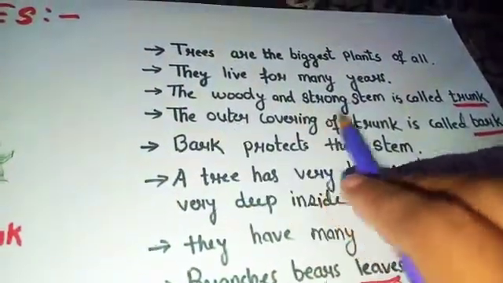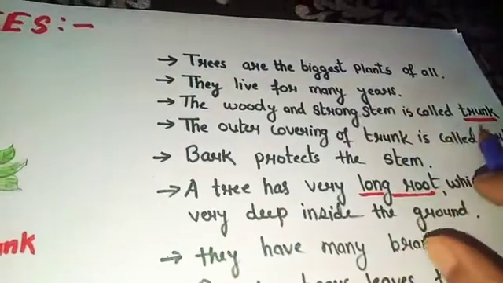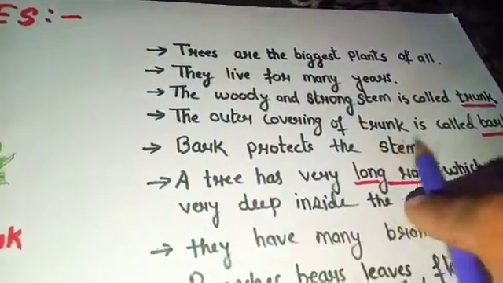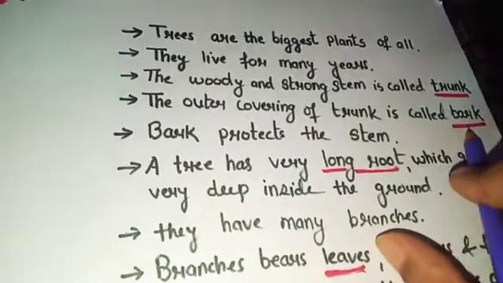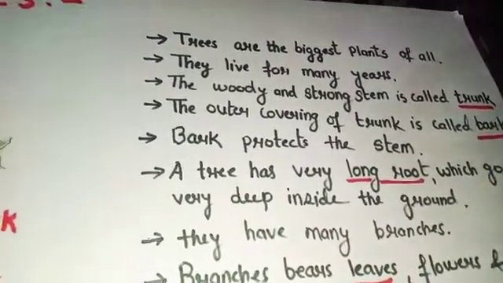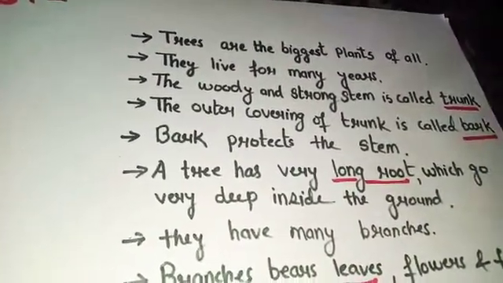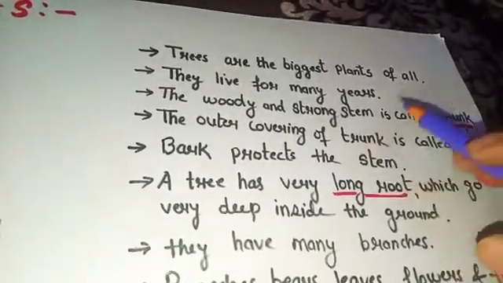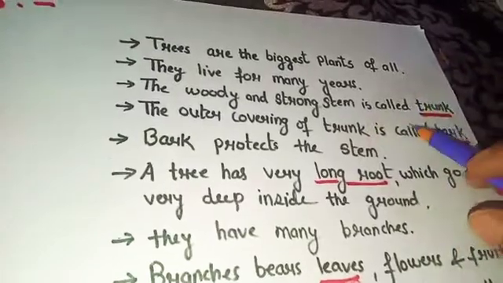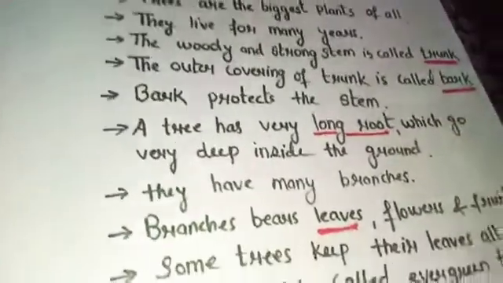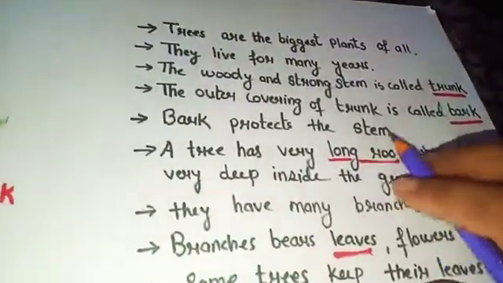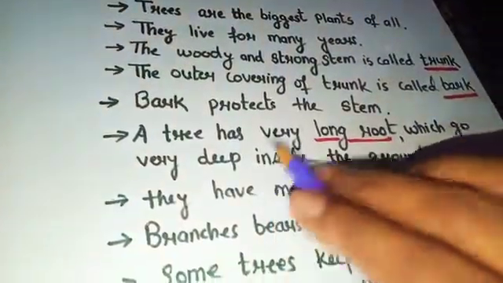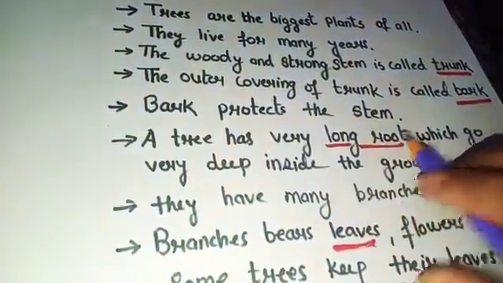And the woody and strong stem is called trunk, and the outer covering of trunk is called bark. So if I ask you what is trunk, then trunk is the woody and strong stem of the tree, and the outer covering of trunk is called bark. That's why bark also protects the stem.